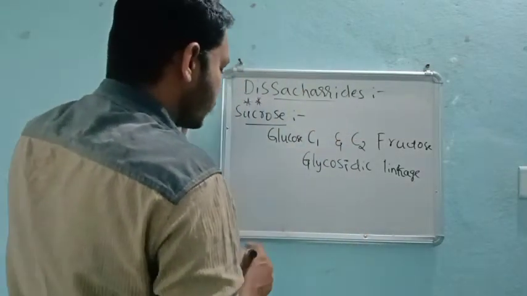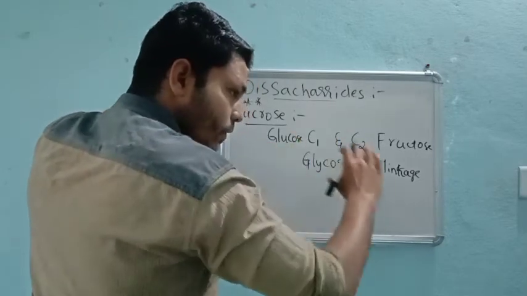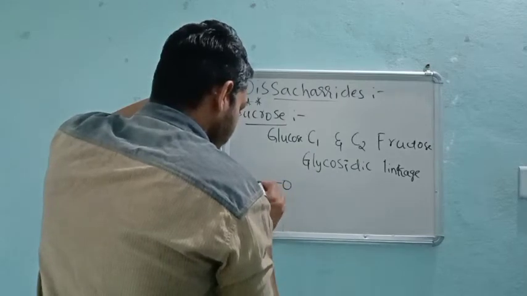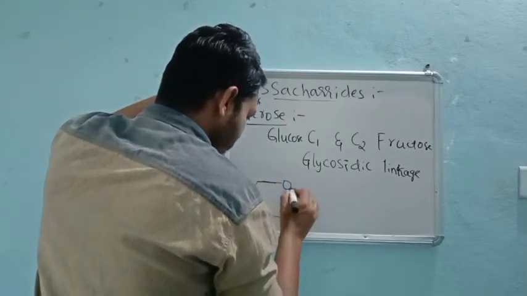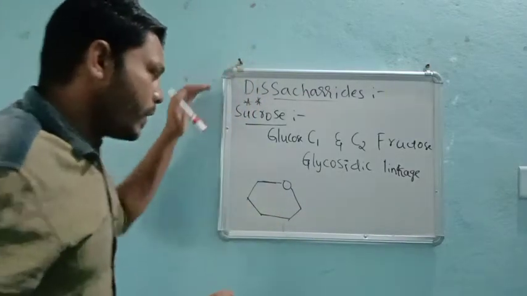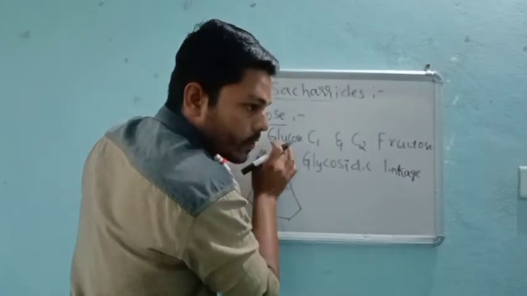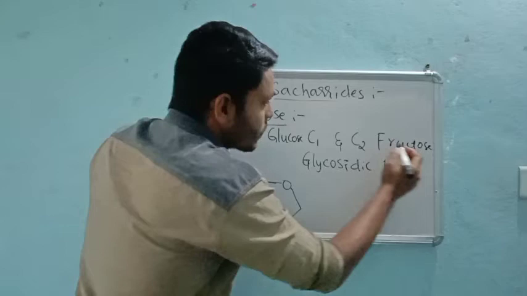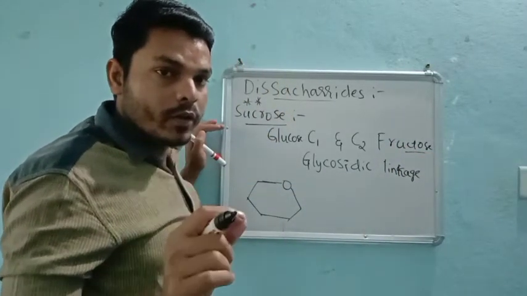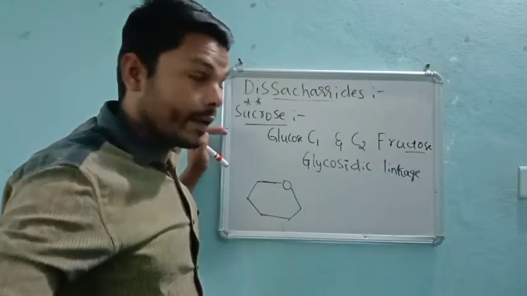So now there is a glucose. Glucose means a 6-membered ring like this. And now, very important, we are going for the formation of sucrose. Sucrose means one is fructose. Fructose, I have already said, has a 5-membered ring, not a chain, a ring.